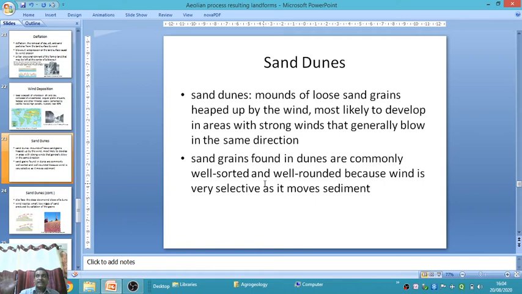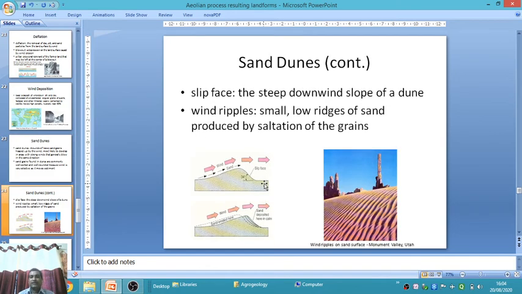Suppose in one desert there is only sand, then only sand is present in that dune. But in the river channel case, different types of sediments are found. This is one example of well sorted and well rounded sediments present in the desertic area because wind is very selective as it moves sediments. This is one example of sand dunes.